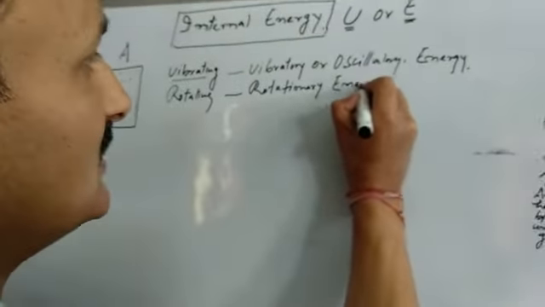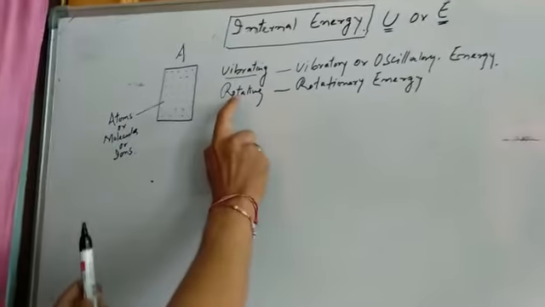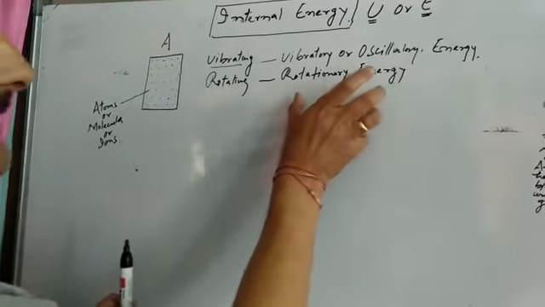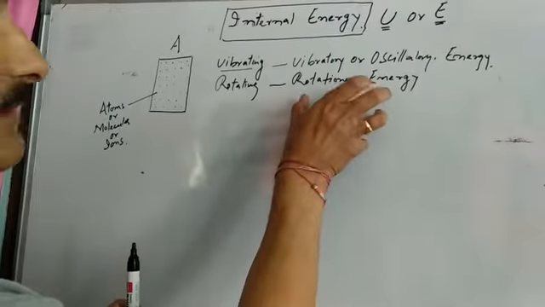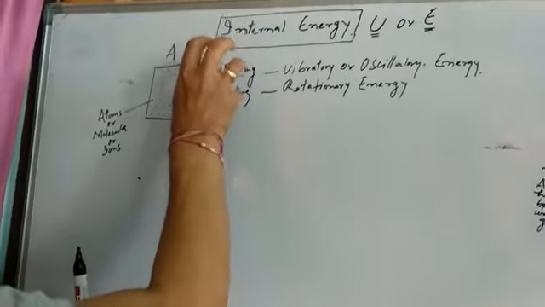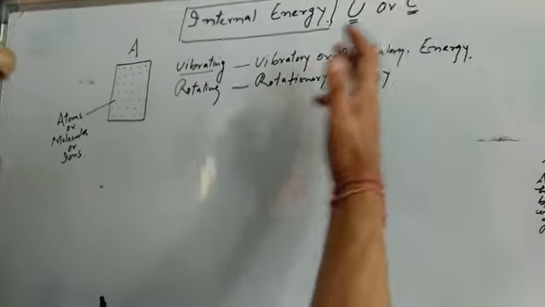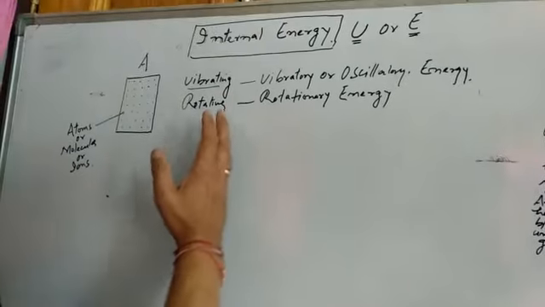Rotationary energy is the energy of the particles by virtue of their rotation. So on account of rotation, these particles may have rotationary energy. As a matter of vibration, they will have vibratory or oscillatory energy. Similarly,